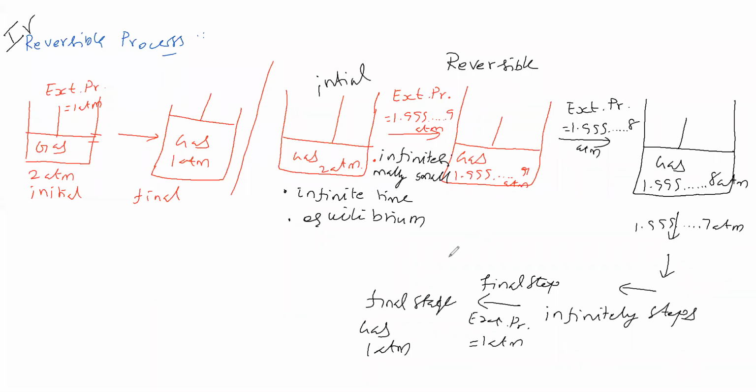How many steps we have to take? Infinity steps we have to take. What is the time we have to leave for each stage? Infinity time. At each stage between system and surrounding, what should be obtained? Equilibrium should be obtained. If you take the system like this, then the process is called a reversible process. Otherwise, like this, in the sense, irreversible process we can say.